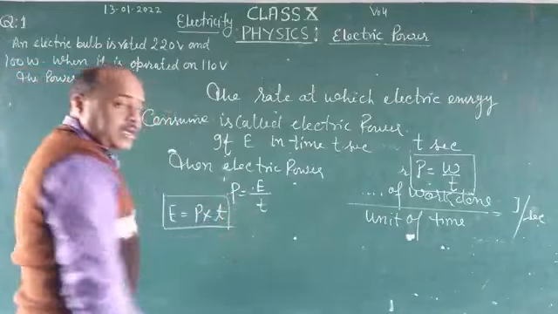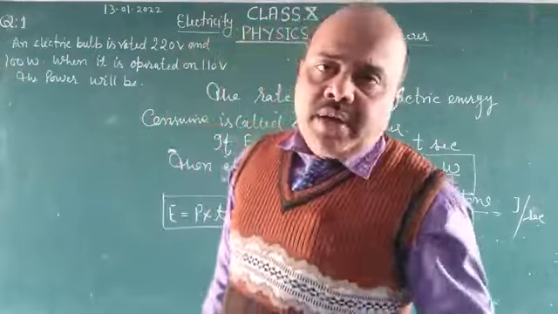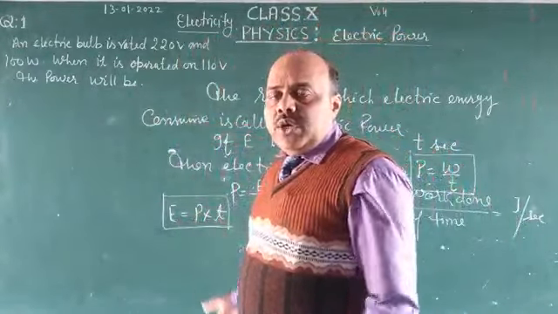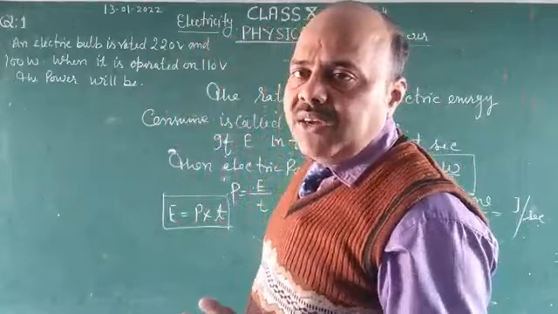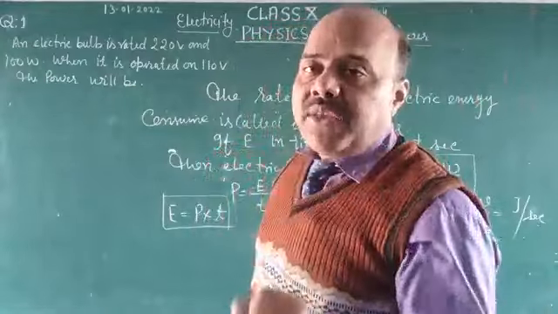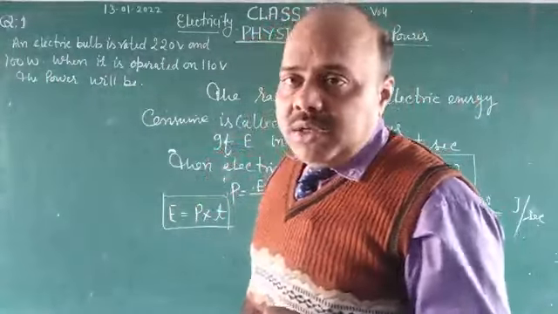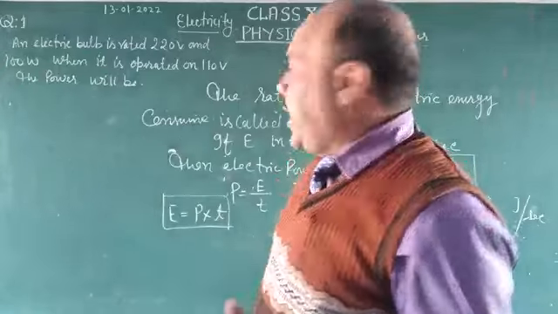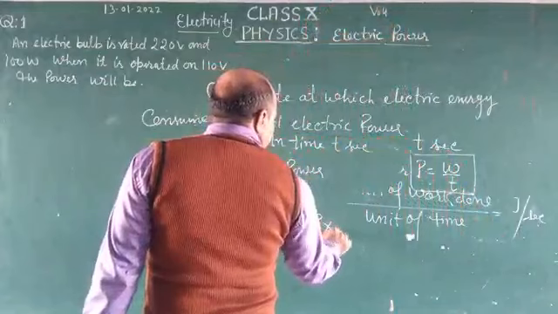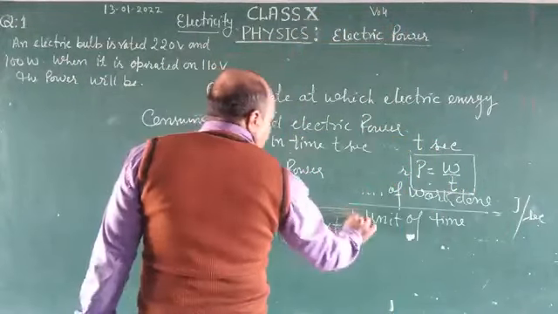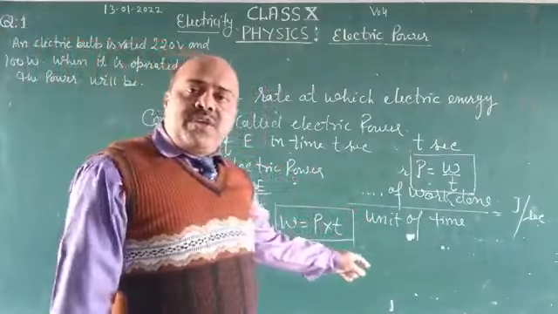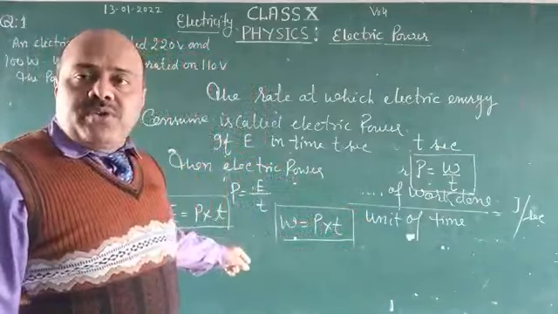When we have to find electric energy consumed, we can write E is equal to P into T, where P is the electric power and T is the time. We can calculate the energy consumed by electrical appliances by this formula. E is equal to P into T, and for work done, W is equal to P into T, the work done being the electrical energy consumed.